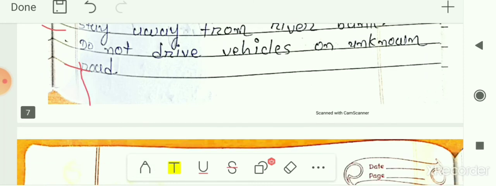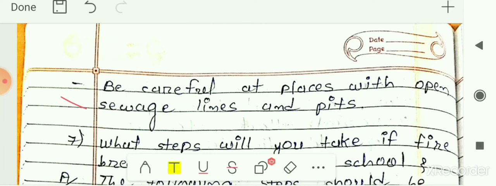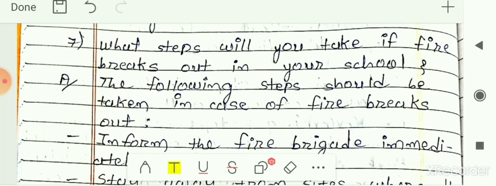And next step that we have to take during the flood is, be careful at places with open sewage lines and pits. If some places are there where the sewage lines, that means gutter lines, are open, and pits are also there which are filled with water, so we have to be careful from such kind of places. It may be possible that these pits are very deep, so we have to be careful from this kind of places. So these steps should be followed in case of the flood. So this one is your answer for 6th number, and this kind of questions can be asked to you for the 2 marks.